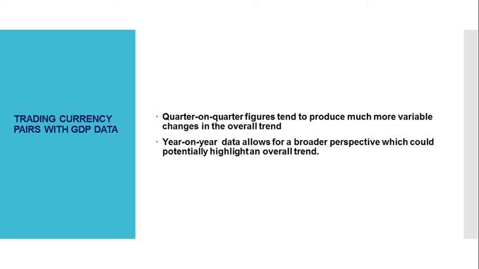Quarter on quarter figures tend to produce much more variable changes in the overall trend. For example, positive GDP figures beating estimates quarter on quarter may be fleeting without taking into consideration year on year data. Year on year data allows for a broader perspective which could potentially highlight the overall trend.